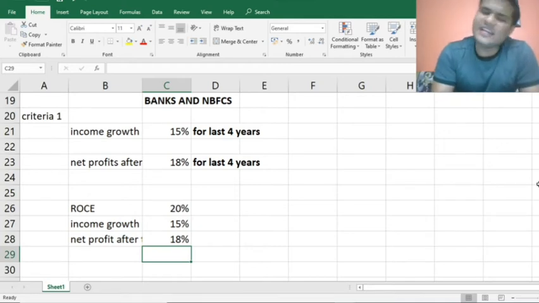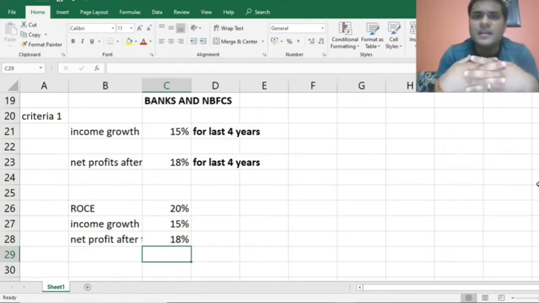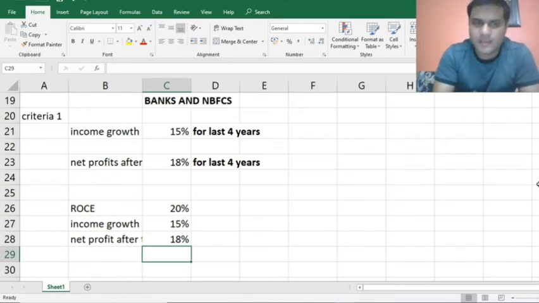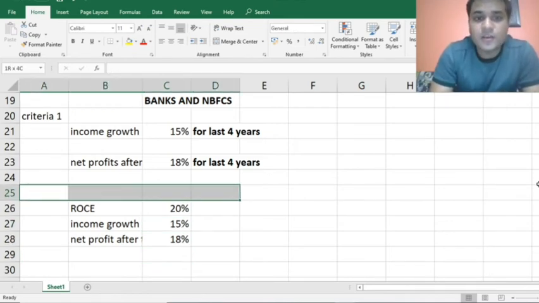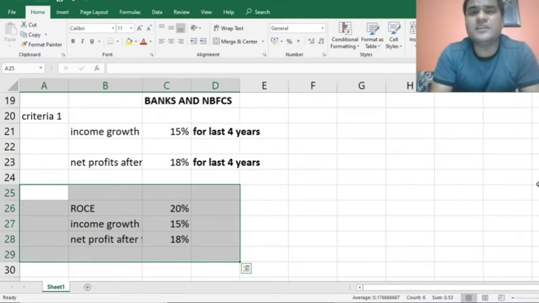Now, while analyzing any company, you take any annual report, any balance sheet. If any Tom, Dick, and Harry wants to tell you that, dude, invest in this company, by looking at these three ratios only, you will know whether this company is profitably generating any amount of profit or not. ROCE, obviously, was a very logical ratio that we explained. Then it was income growth. With income growth, that means it is expanding its business. In case of banks, whether it is expanding its loan book. Then net profit after tax.